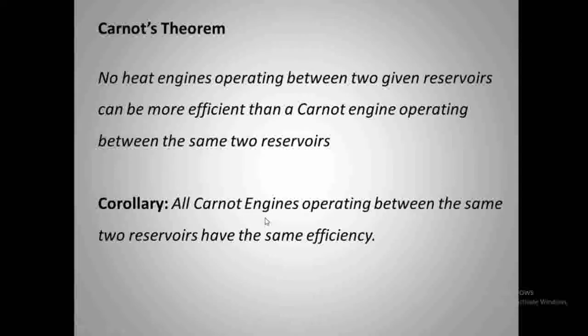So irrespective of the working substance, if we place two Carnot engines between the same two reservoirs and find the efficiency, we get the same efficiency, 1 minus TL by TH.